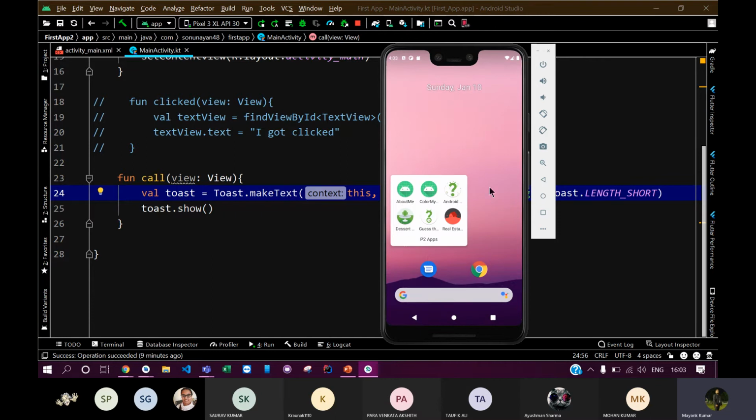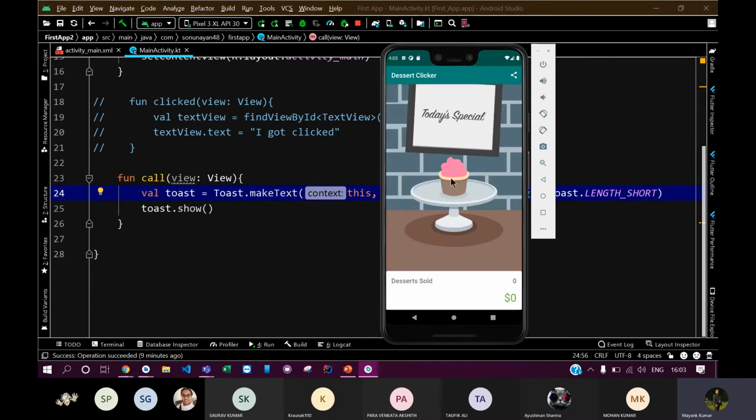Also, you will learn how to use intents. If you don't know what they are, intents help you communicate between different activities of the same app or even different apps. You can say it is a bridge between different activities. Say you want to share something.